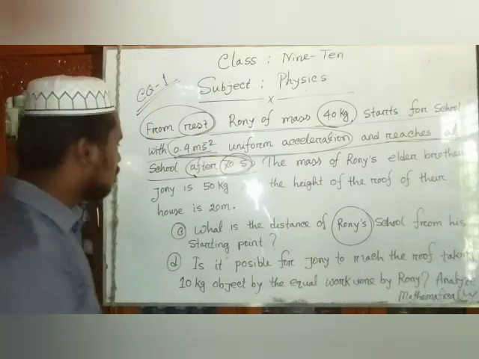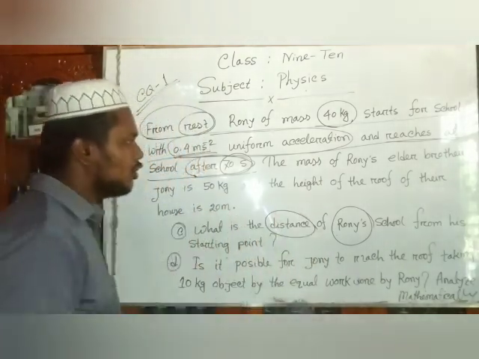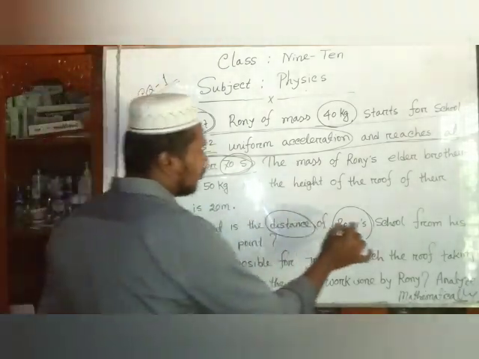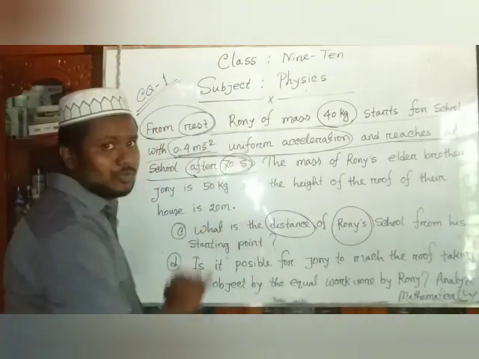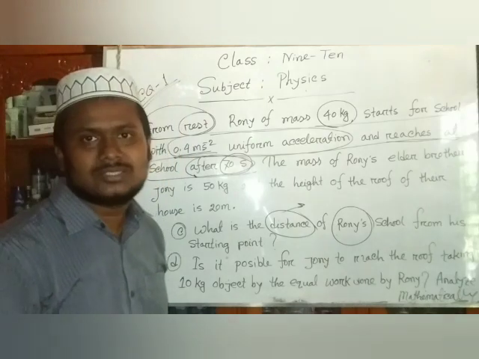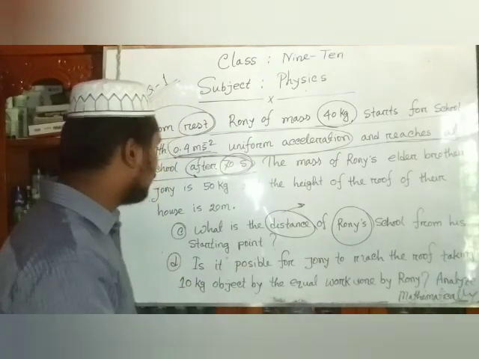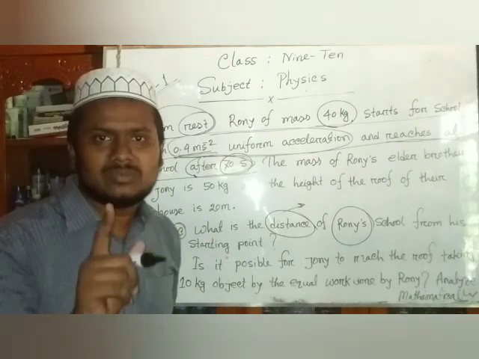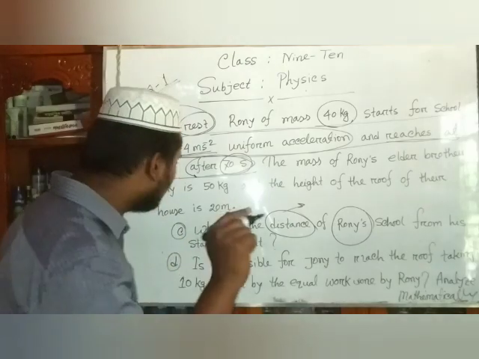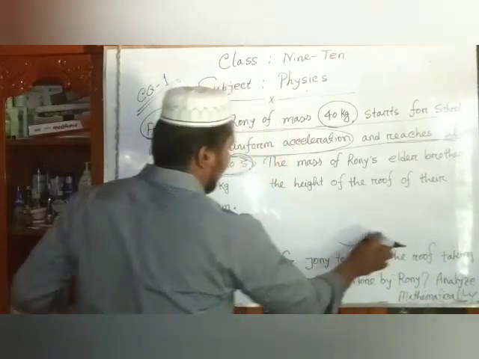The question is, what is the distance? That means we say S, the distance of Ronnie's school from his starting point. That means this distance is displacement. So the formula is related to chapter 2, that means motion. You know what the formula is? So we write down our formula and